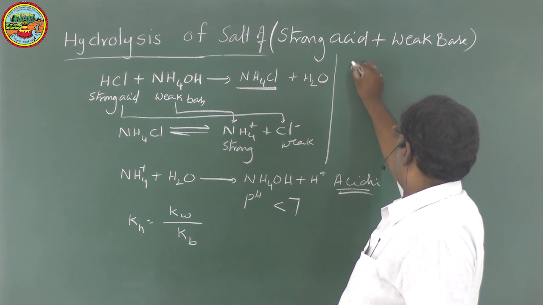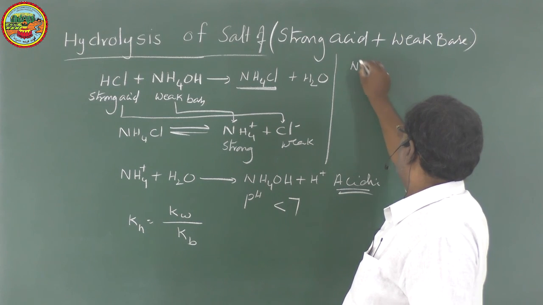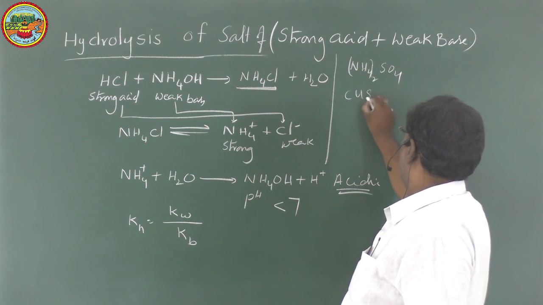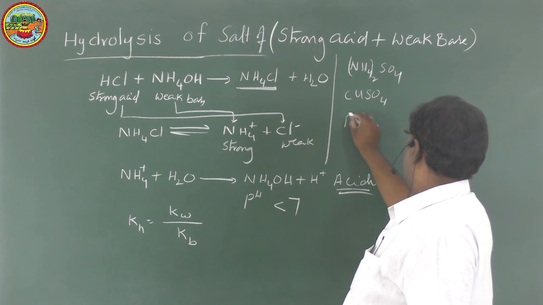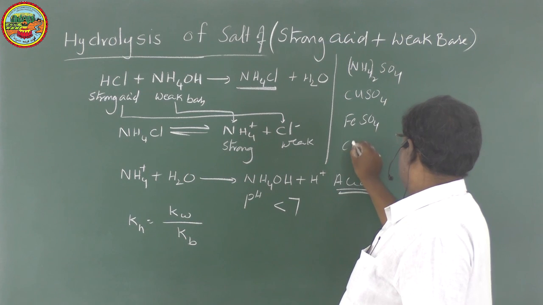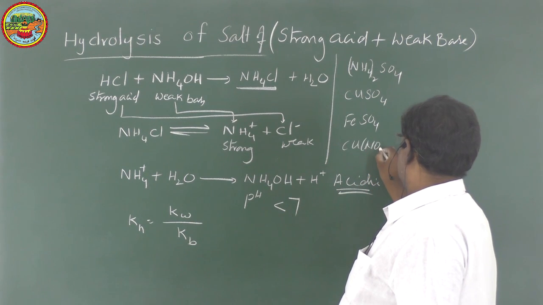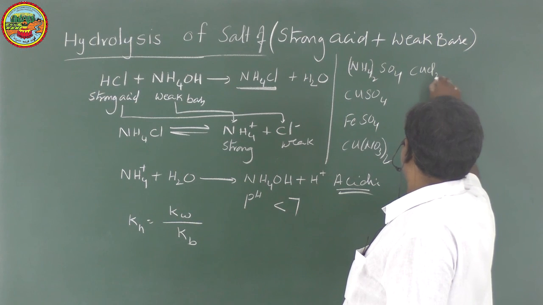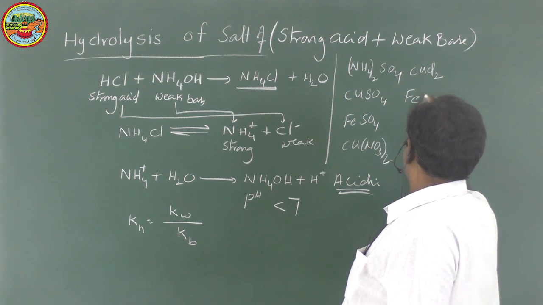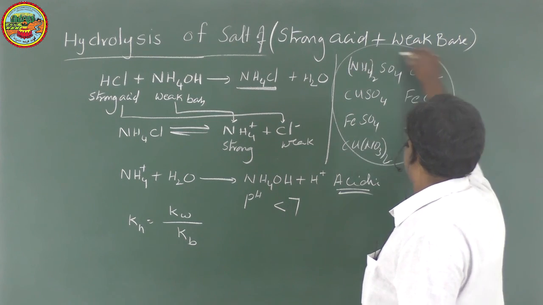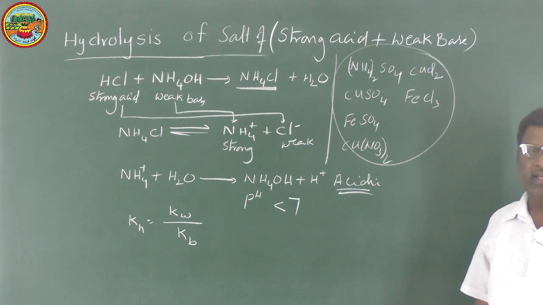Other examples are (NH4)2SO4, CuSO4, FeSO4, similarly Cu(NO3)2, CuCl2, FeCl2 or FeCl3. So all such salts are acidic in nature.